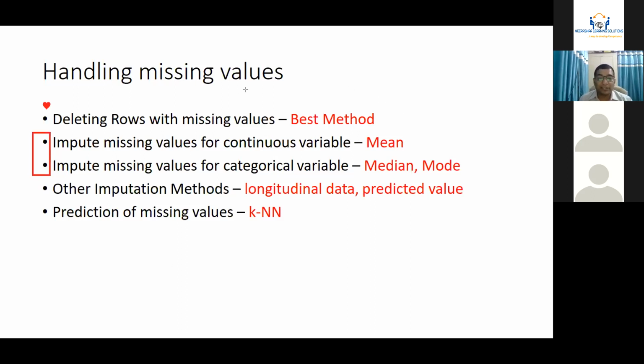But to be statistically correct, if it is a continuous variable, replace it by the mean. If it is a categorical variable, looking at the series, looking at the data, you can replace it by median or mode.